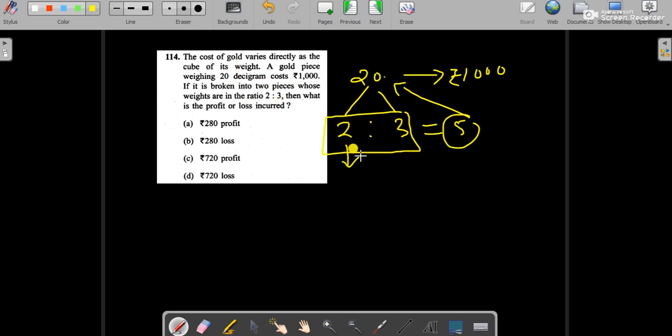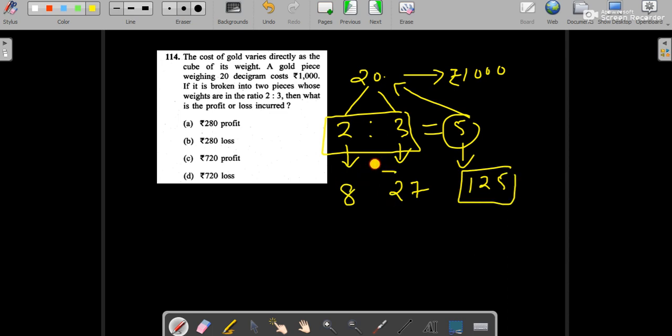Its price varies directly with the cube of its weight. So if 2 is the weight, its price will be directly proportional to 8, the other to 27, and the whole to 125.